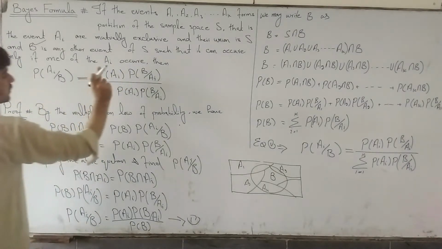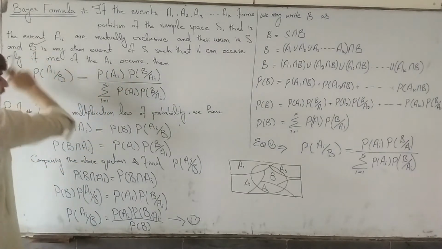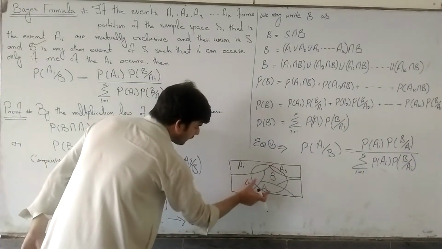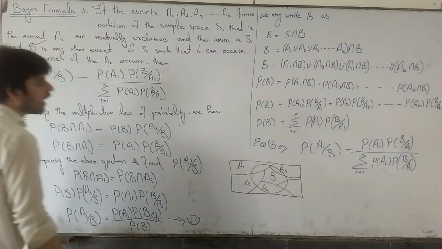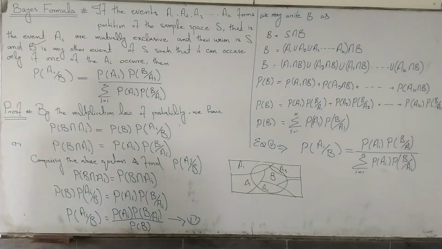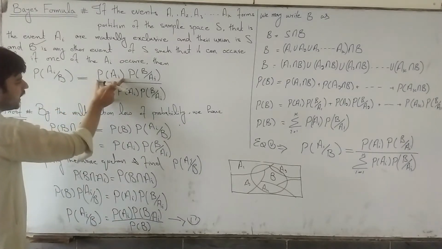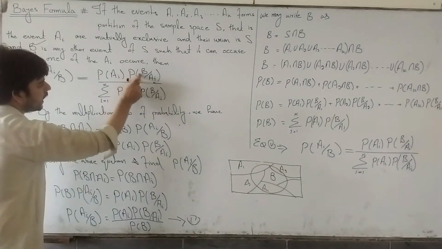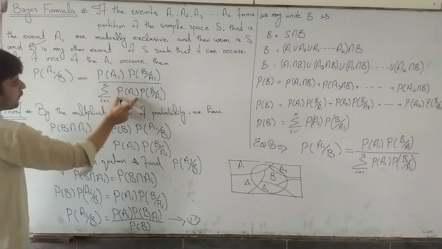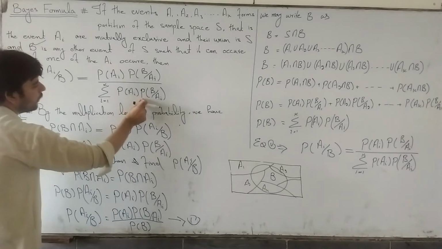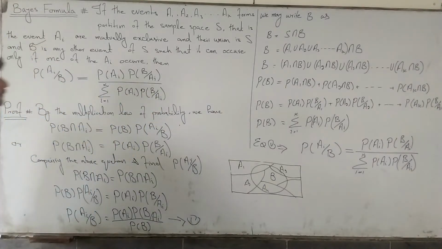Then show that probability of AI given B is equal to probability of AI multiplied by probability of B given AI, whole divided by summation of probability of AI into probability of B given AI.